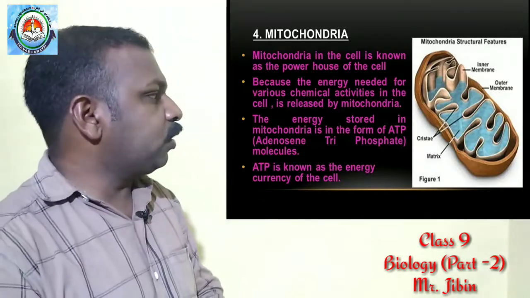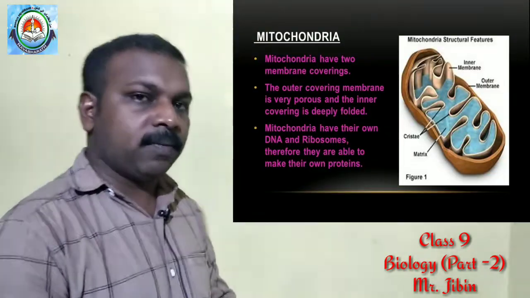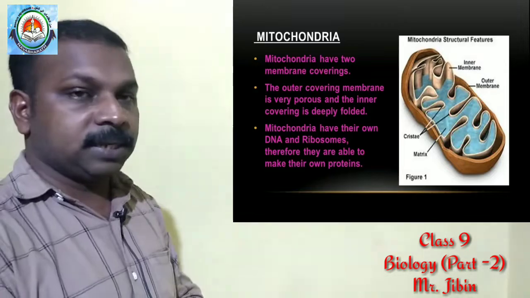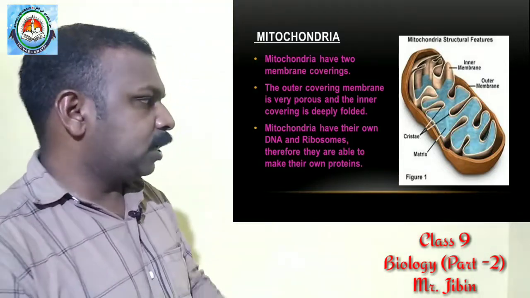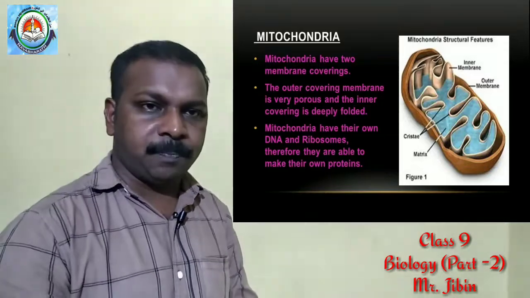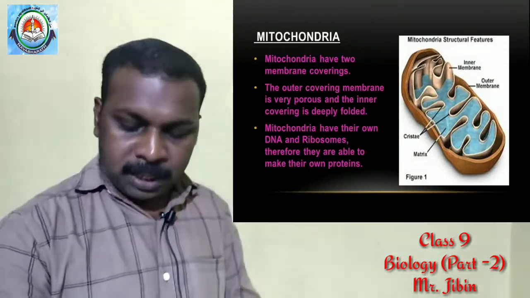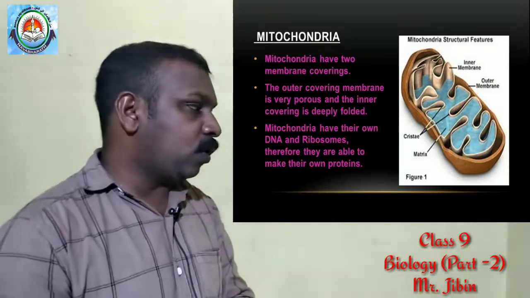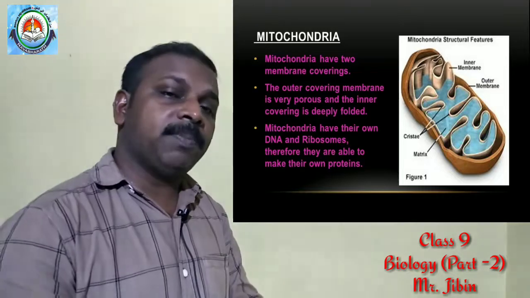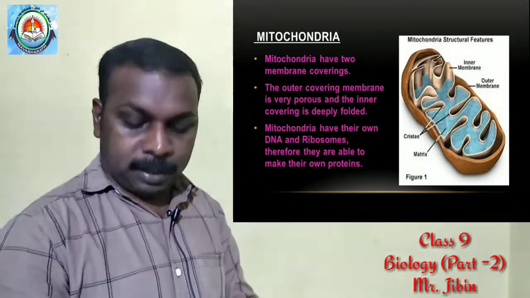Mitochondria have two coverings, an outer membrane and an inner membrane. The inner membrane is a folded structure and the outer membrane just covers the mitochondria. The inner membrane is folded so that many ATP molecules can be stored in it.